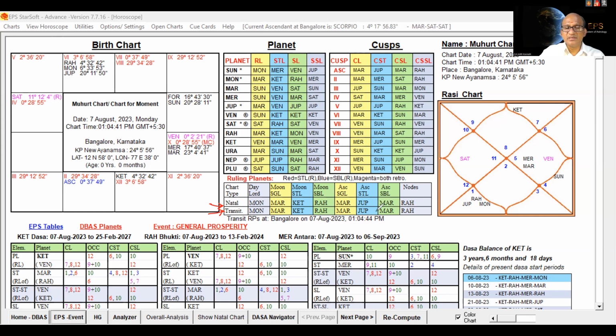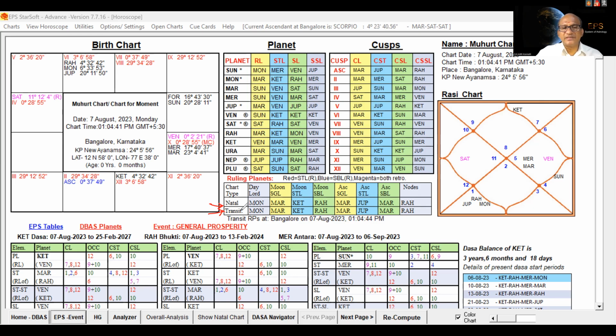Suppose you are studying a natal chart: during that time, the natal ruling planets will be different according to the birth chart, and transit ruling planets will be according to the ruling planets at that date, time, and place.